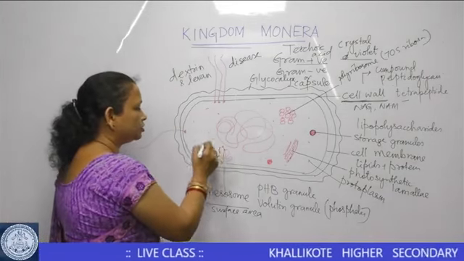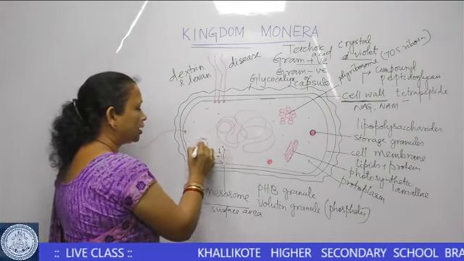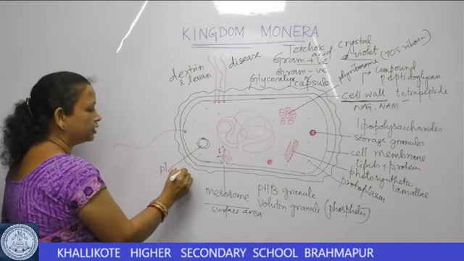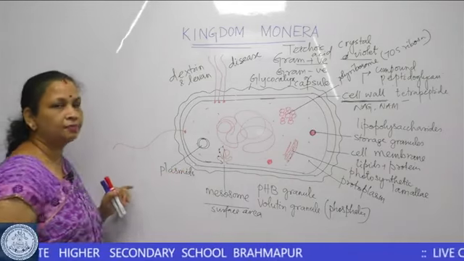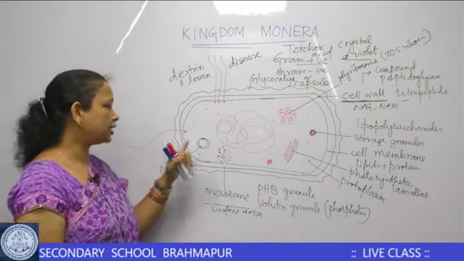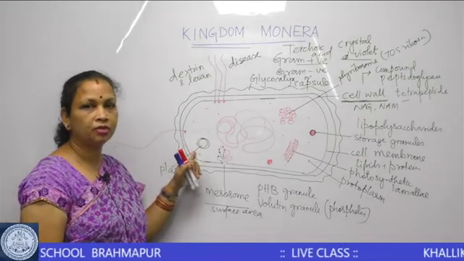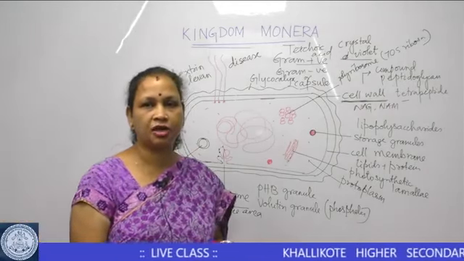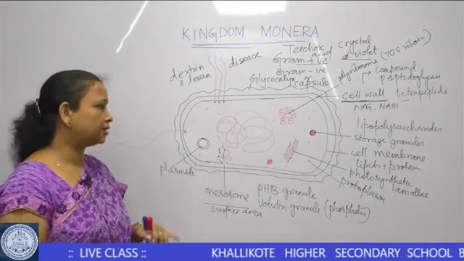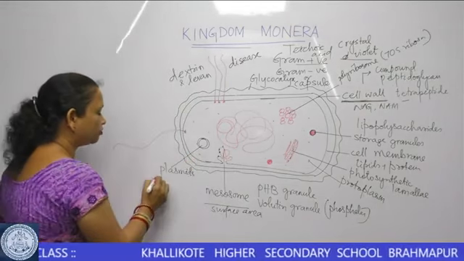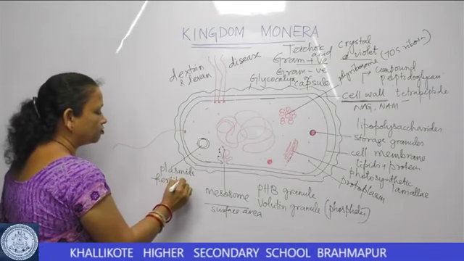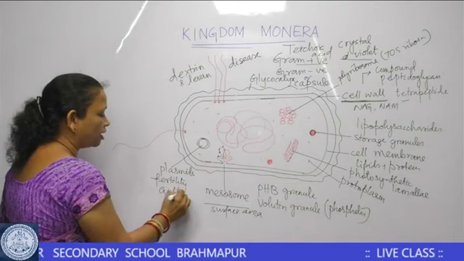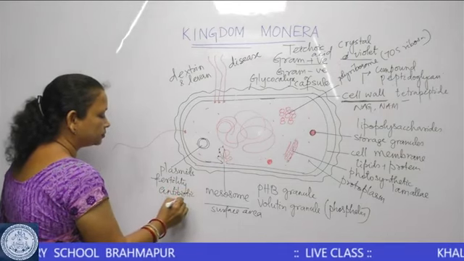Sometimes in addition to the main DNA, we can also have extra small circular DNAs called plasmids. Plasmids are again simple circular double-stranded DNA containing certain extra genes for the bacterium, like fertility plasmid for genetic recombination, or plasmids for antibiotic resistance.